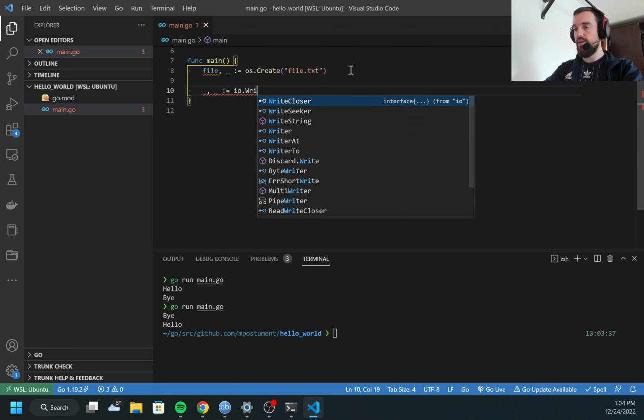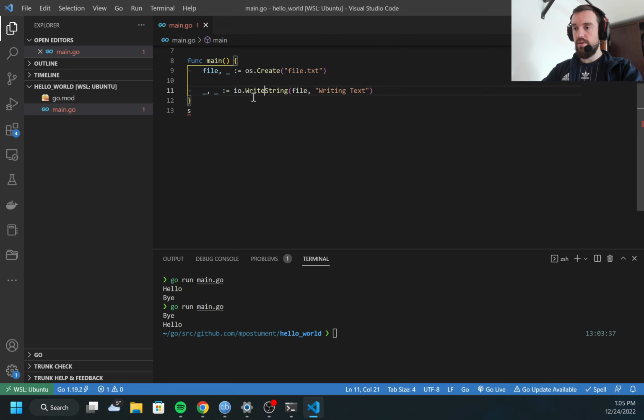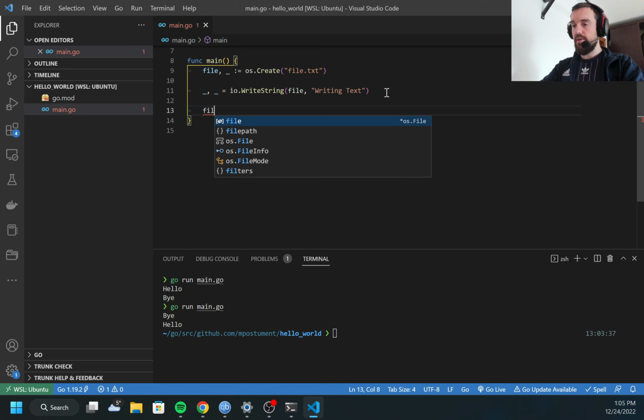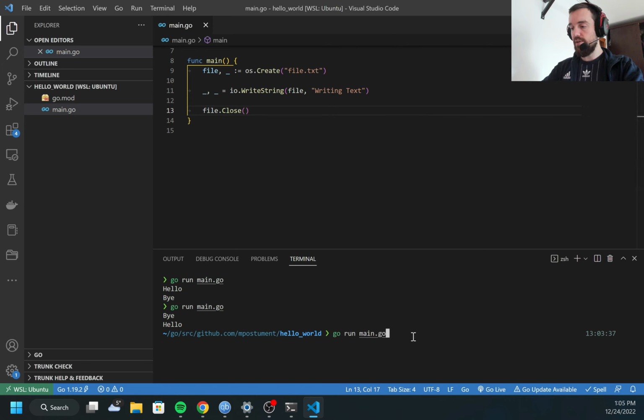I need to specify the file and what I want to write, something like writing text. And finally, when I'm done with my file, I need to call file Close. This is the first example. If I go run main, I have the file with the writing text.